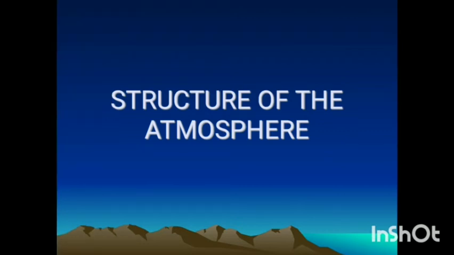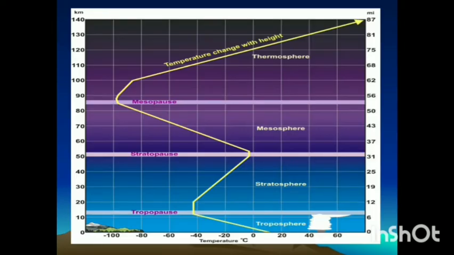In the last class, we discussed the composition, meaning the various factors included in the atmosphere, like various types of gases, and the importance of various gases, like carbon dioxide, which is important for plants and absorbs heat like a greenhouse effect, and water vapors and dust particles. So in today's class, we will discuss the various layers of the atmosphere, how the atmosphere looks.